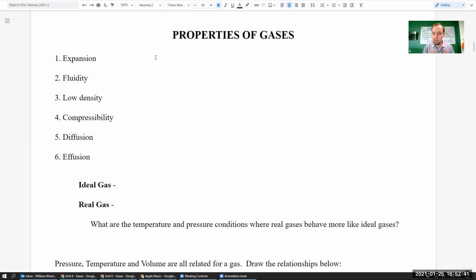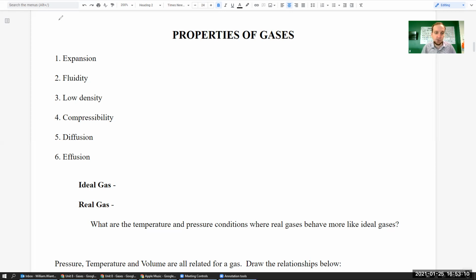Diffusion, of course, as you guys know, just basically means that gases will flow from an area of high concentration to an area of low concentration. So that, again, not terribly surprising. If you're driving by a restaurant, sometimes you can smell that amazing food coming out of the restaurant. And again, that's diffusion. The concentration of that smell is high inside the restaurant, and as it's diffusing out of the building through the doors and the vents and so on.